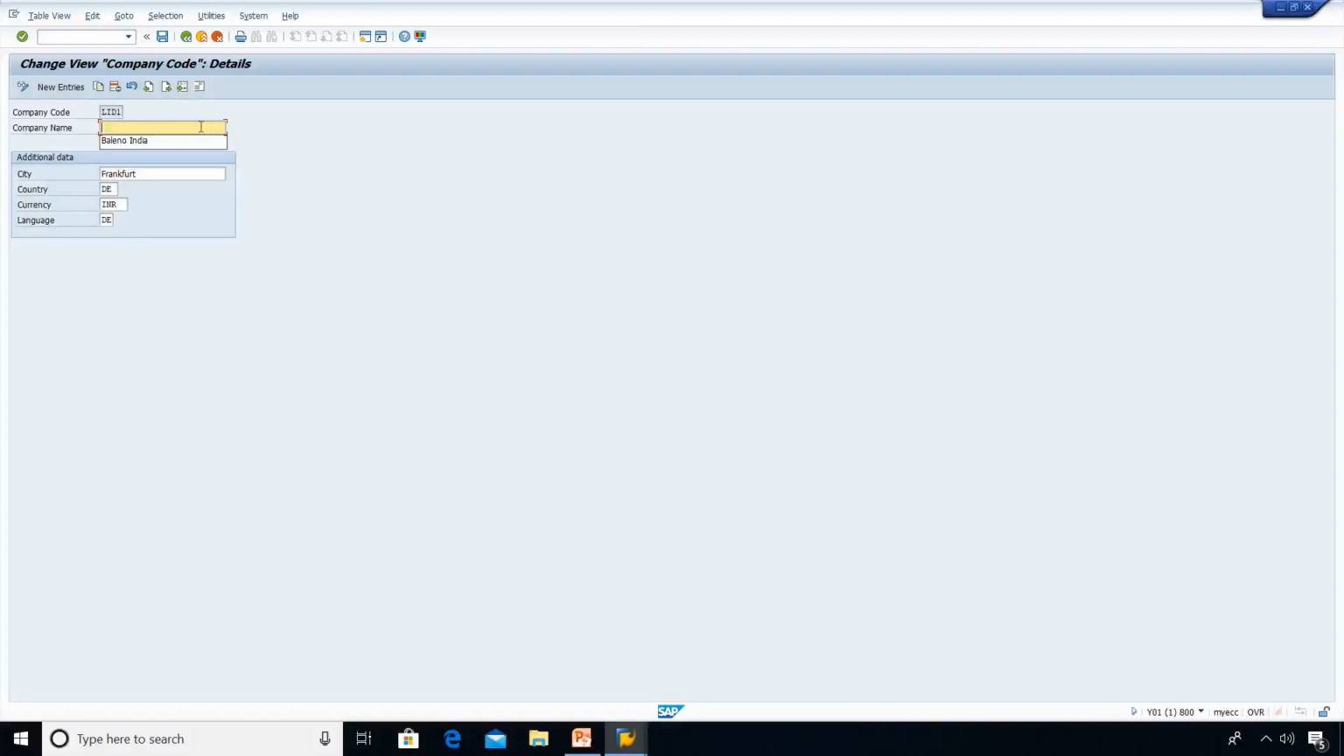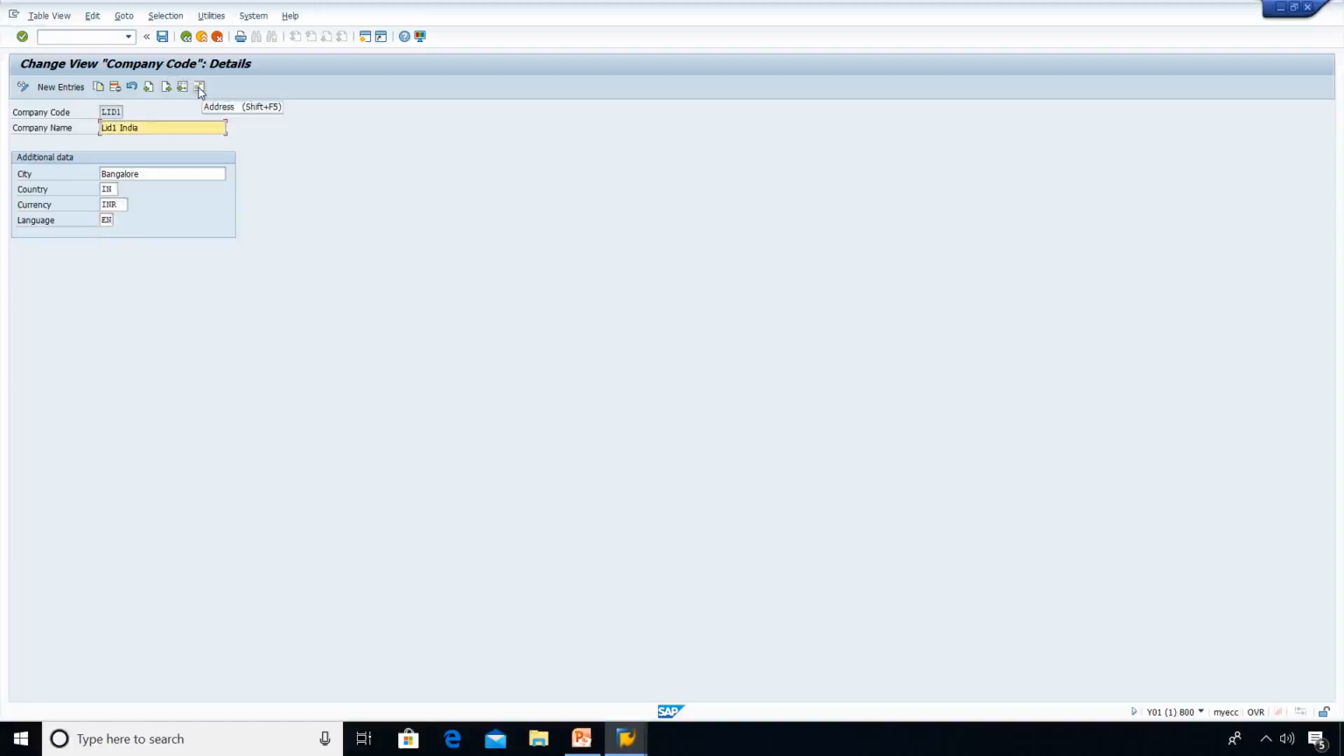Company name, I'm going to give LID1, right? That's what we have given. LID India company code, city Bangalore, country IN, currency INR, Indian rupees, language I want to choose EN as English.